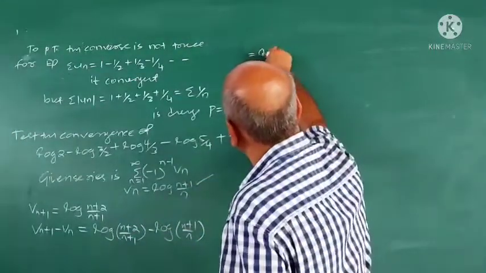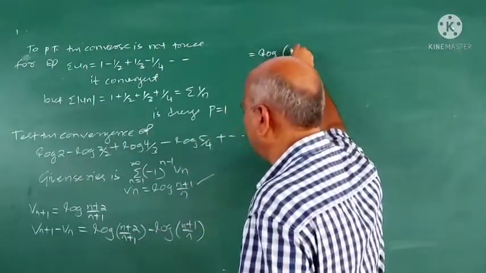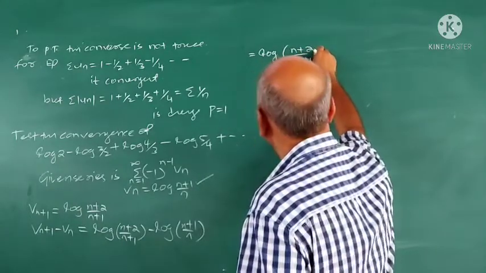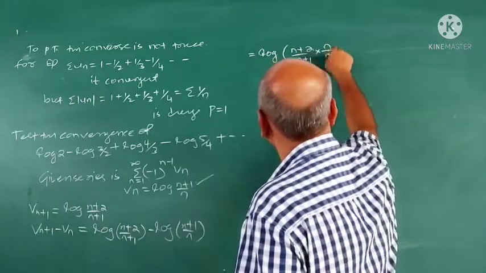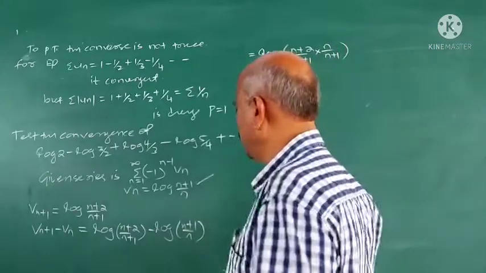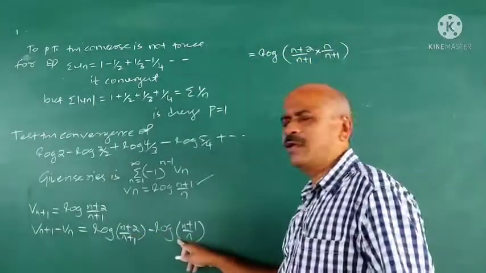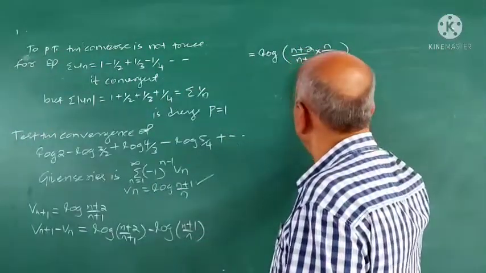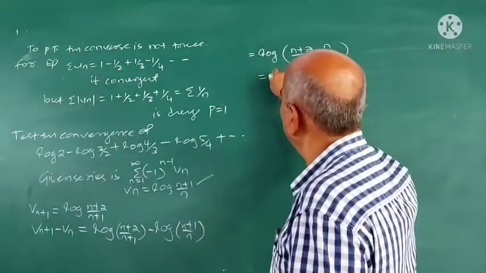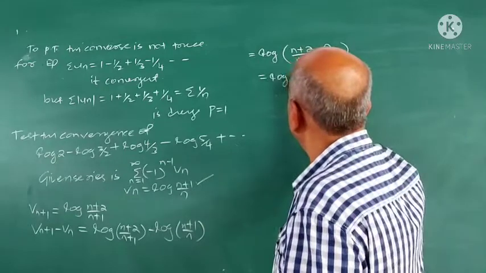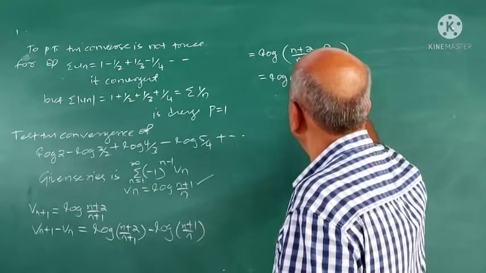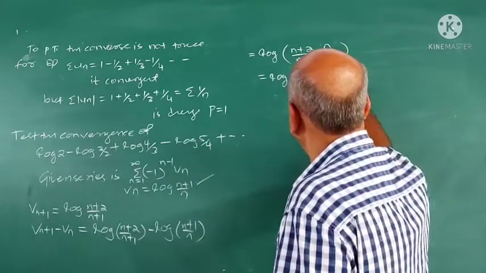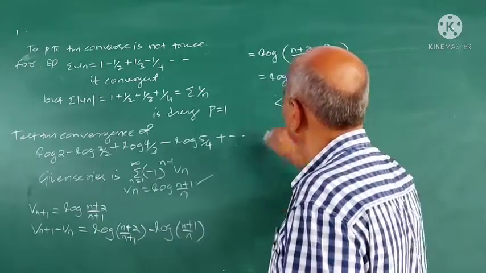By the property of logarithms, log u minus log v is log of u divided by v. So it is log of n plus 2 by n plus 1 divided by n plus 1 by n, which is n into n plus 2 by n plus 1 whole square, multiplication. Log of n square plus 2n upon n square plus 2n plus 1, it is less than 0.